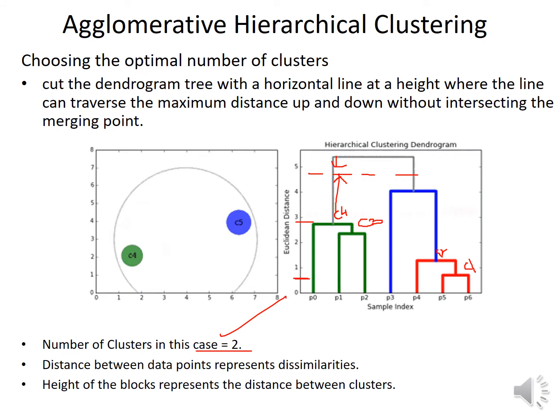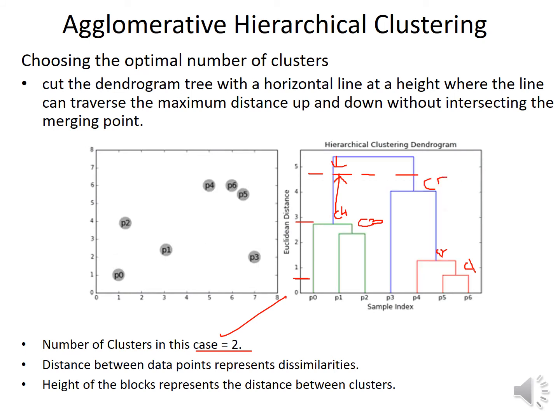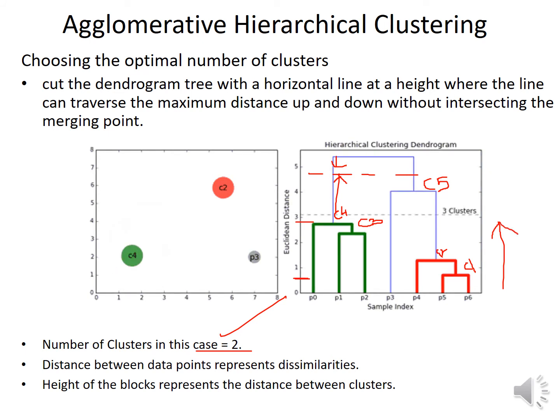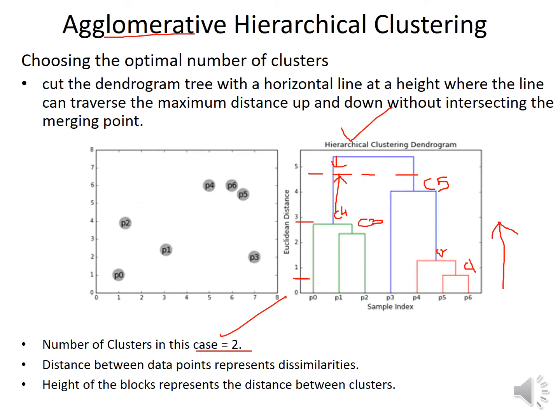This forms C5. And then finally we keep on moving from bottom to top until all the clusters are merged fully. So this is the dendrogram. This representation is the dendrogram, which is a pictorial way to represent agglomerative hierarchical clustering. It looks like a binary tree.